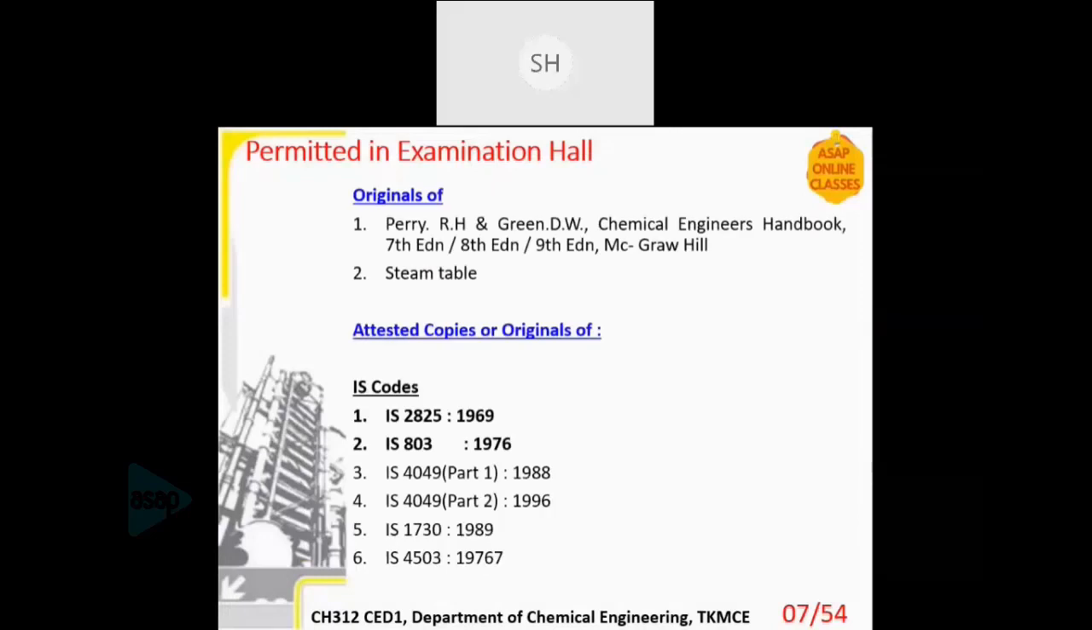And these things are permitted in the exam hall. You can carry the original of Perry's Chemical Engineering Handbook, 7th, 8th, or 9th edition. Then steam table, then attested copies or originals of the IS codes 2825, 803. These two are the most important ones. The other ones are just for reference.